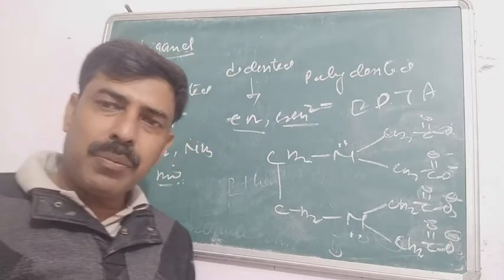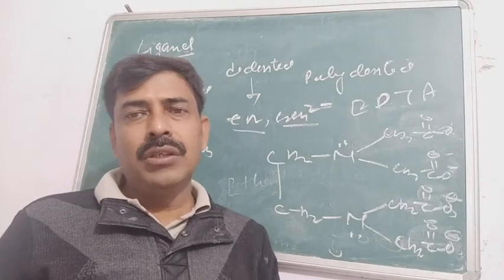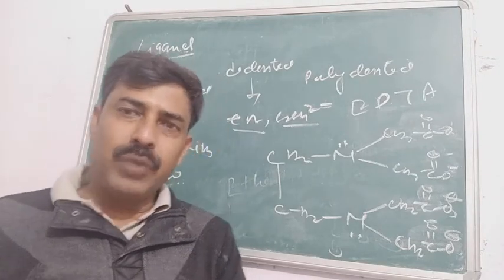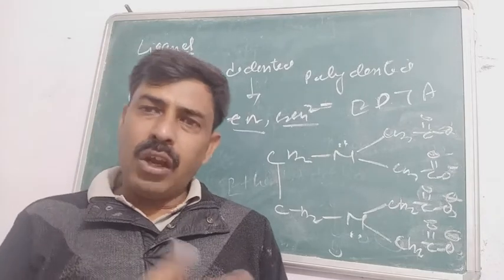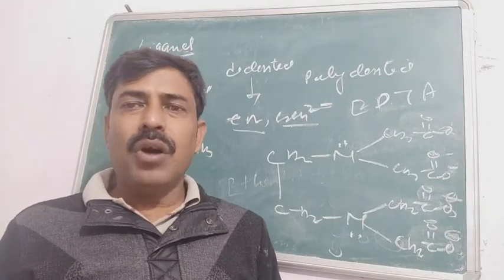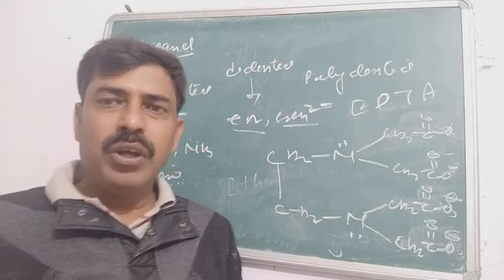So there are 3 types of ligands on the basis of the denticity. The first one is called the monodentate, the second one is called the didentate, and the third one is called the polydentate. Along with these, there are some other types of ligands also available.